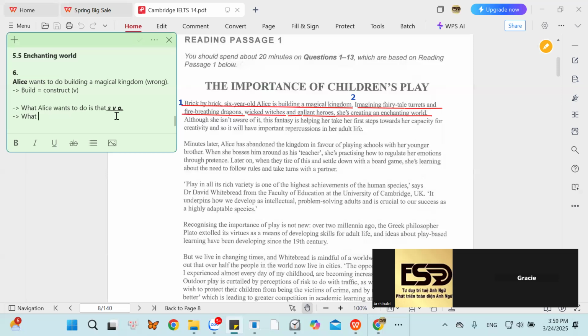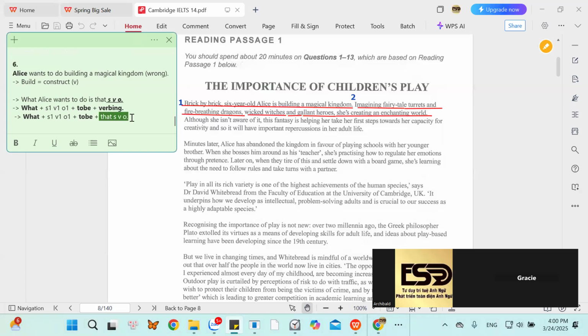So how do we make the sentence? Subject verb up, all right, and then it has to be here. After to be, you can use verb in, all right? Or here, okay, please focus on this. What is a subject, to be, a verb, and verb in here is an object. The second way, you can say that what, all right? What I want for my life is that I want to travel around the world. So after to be here, we use that subject verb up in English. Okay. So can you fix it?